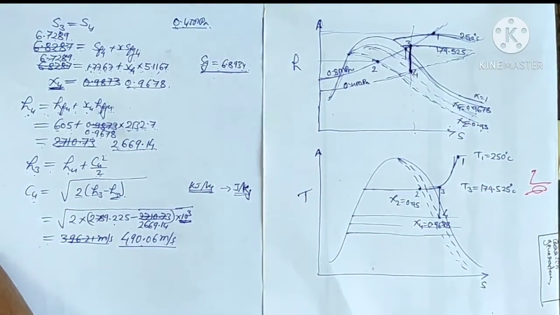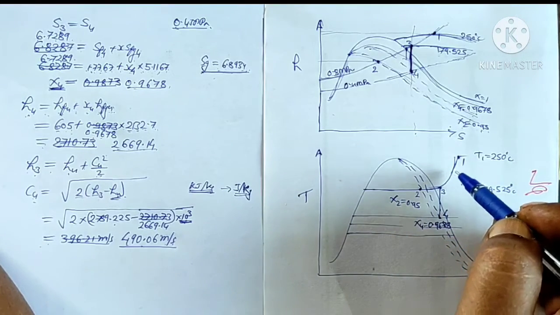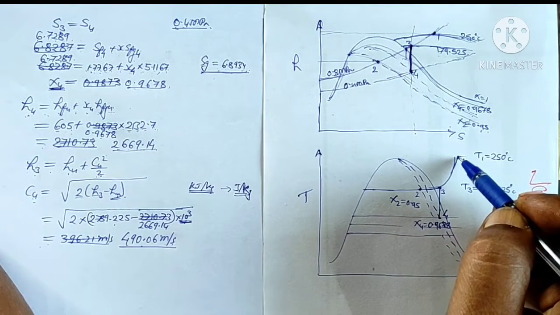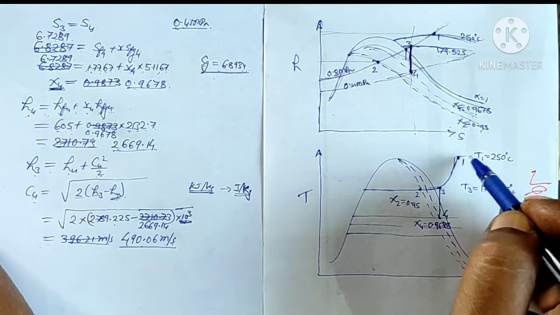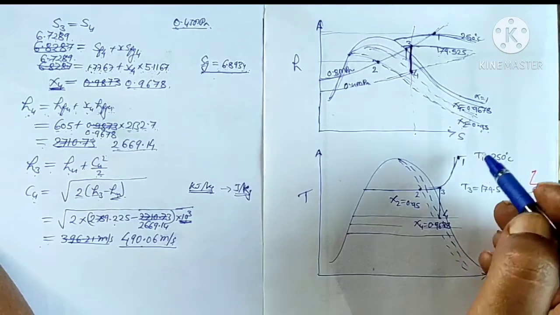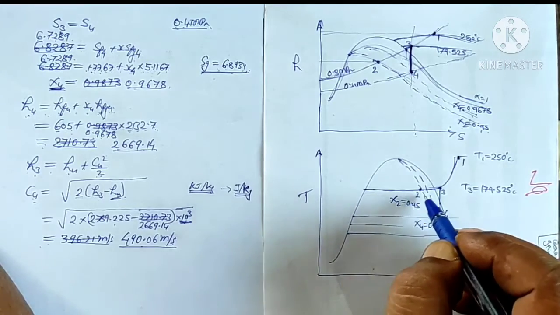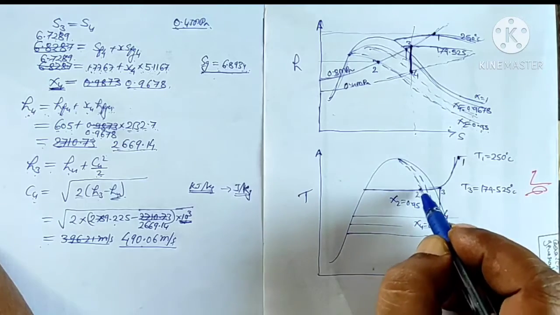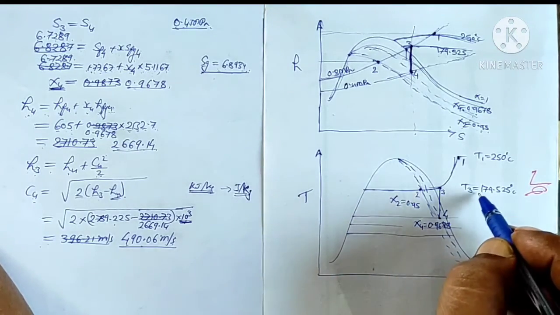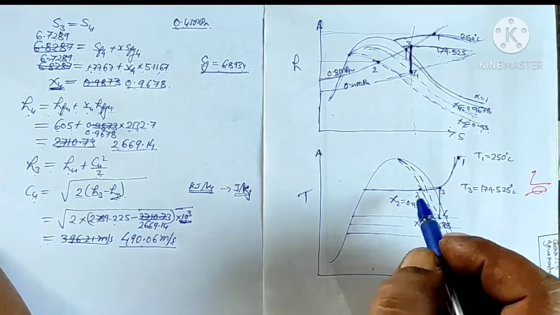Similarly, if you wish to draw it on the TS diagram, this is the 250 degree centigrade temperature line, and the pressure we will locate as 8 megapascal. So point 1 will be located. Then point 2 is on the constant temperature line, and the dryness fraction we know is 0.95. So here is 0.95, and the saturation temperature we know from the steam table, that we will draw.